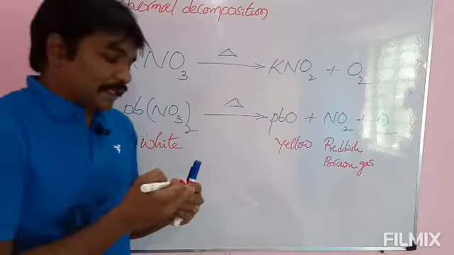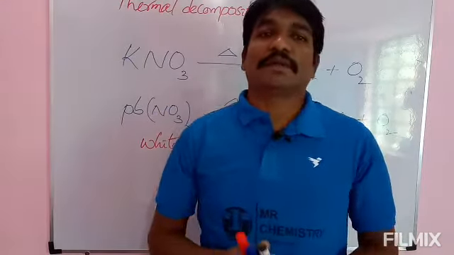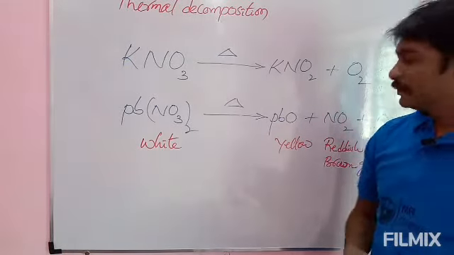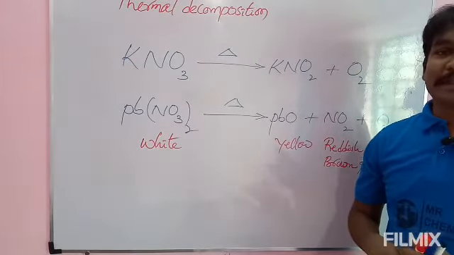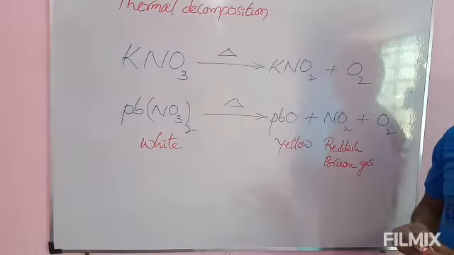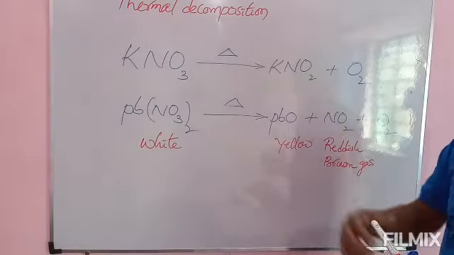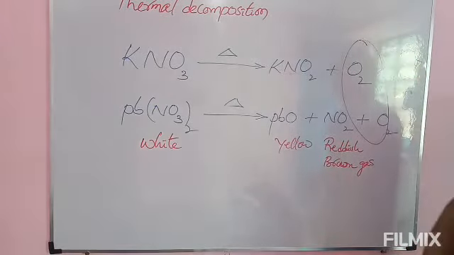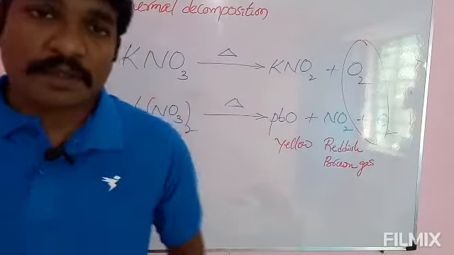The brown colored gas evolved on thermal decomposition of lead nitrate is nitrogen dioxide. Very, very important here. The common gas evolved on decomposition of nitrates is oxygen gas. Note down these things.